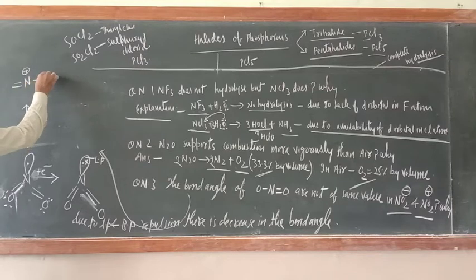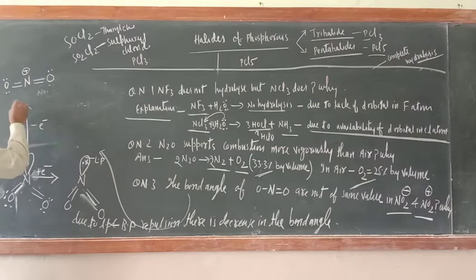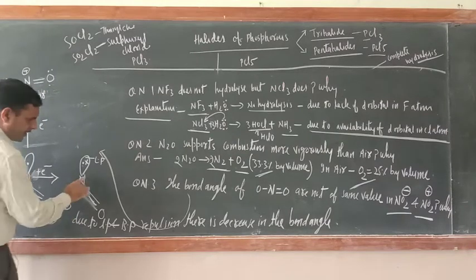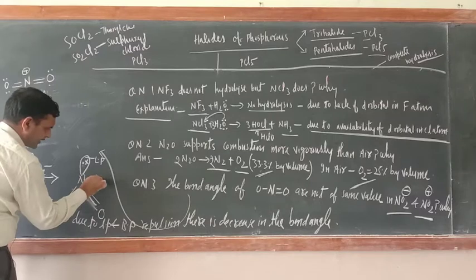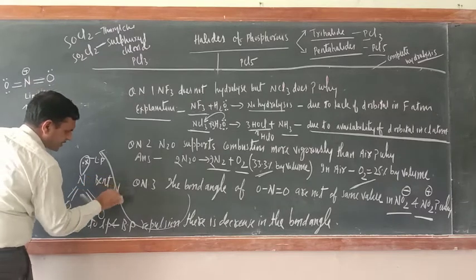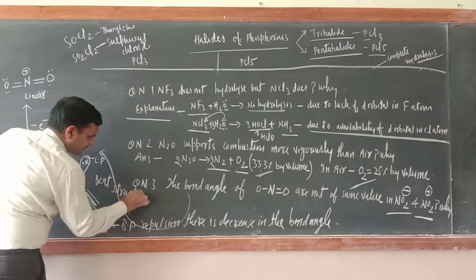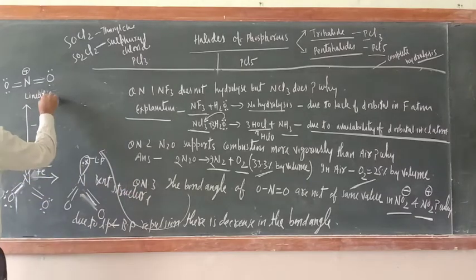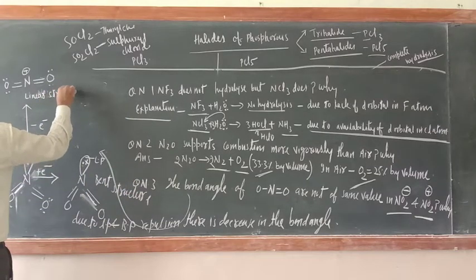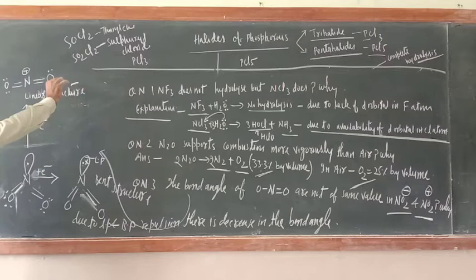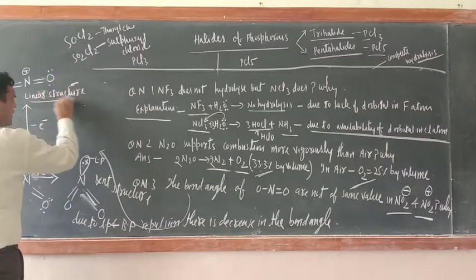Here you may write a double bond. Here 2, 4 and here 2, 4. This is a linear structure. What is this one? This is a bent structure. So this is a bent structure, and this is a linear structure.